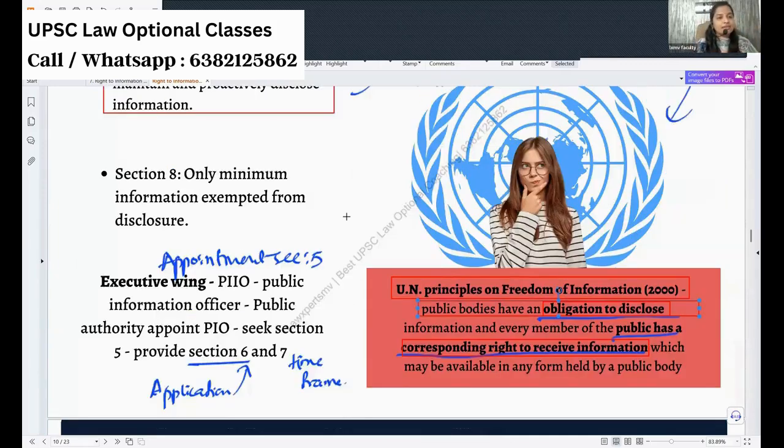Okay, next we are talking about information: whether seeking all information is good, whether giving all information is good. Yes, I am a good person. Can I give all my private details? No, that cannot be given. Like that, for the government also, there are certain details which shall not be revealed. So that's why we have section 8, which says that information in these areas is exempted from disclosure. We cannot give any information if it falls under section 8.